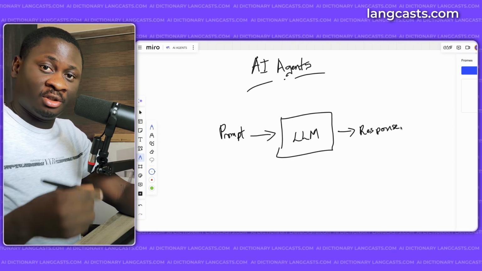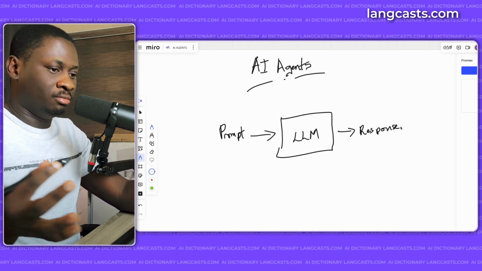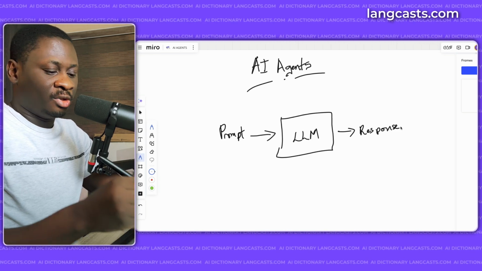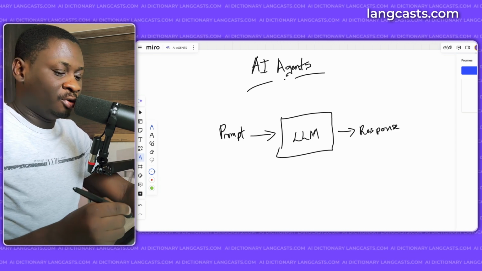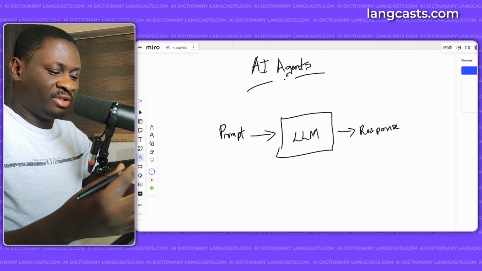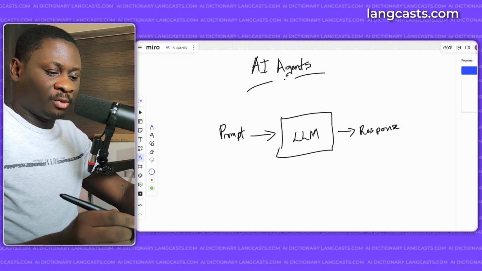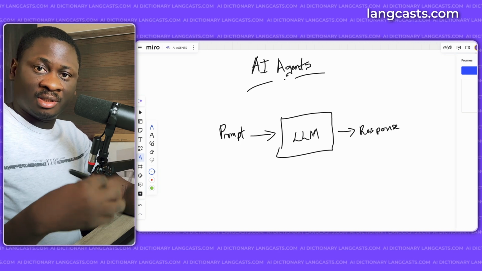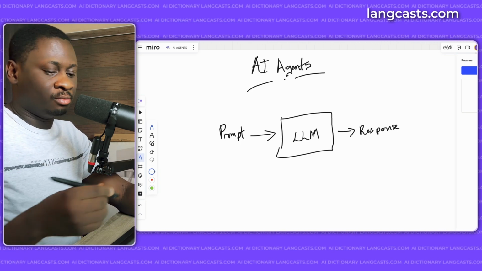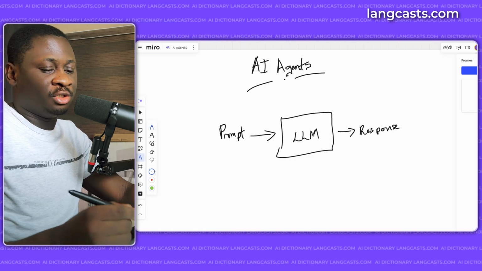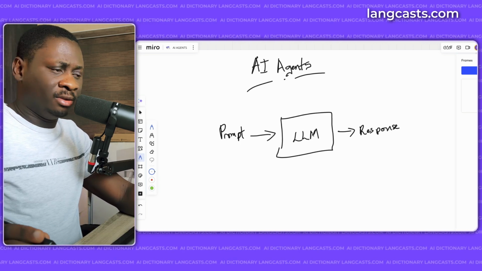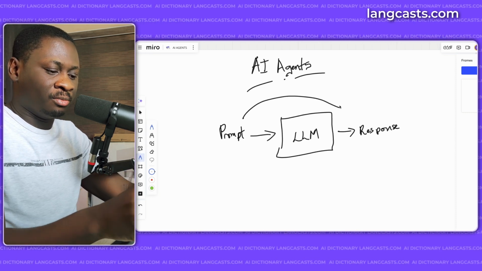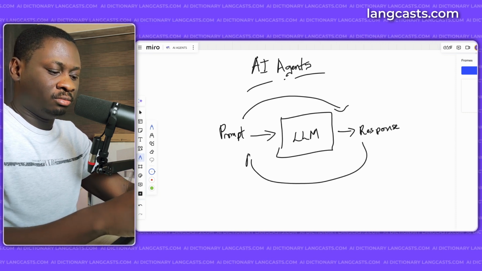Prompt, which is your question, your task, or anything you're trying to ask Gemini or ChatGPT to do. You feed it in. The chatbot is powered by an LLM, or even if you are using it through the API, everything is powered by an LLM, and you get a response, which mostly comes as text, but now we have multimodal responses in some of the very new models. So you can have some image generation or some audio generation. So that's typically what has been happening, but nothing aside this prompt-response cycle.